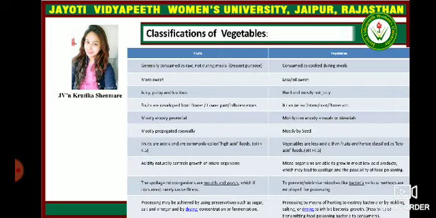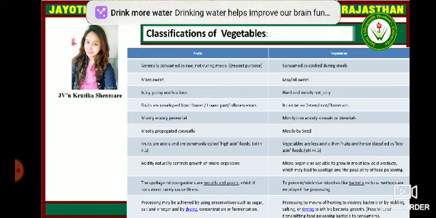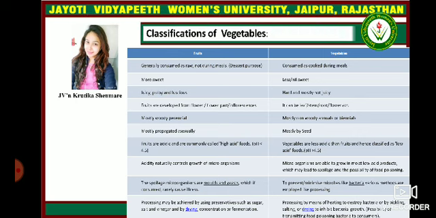Now, how are fruits and vegetables categorized? Generally, what is the basic difference between fruits and vegetables? Fruits are generally consumed raw, not during meals. Vegetables are consumed cooked during meals. Fruits are more sweet, vegetables are less sweet or not sweet. Fruits are juicy, pulpy and luscious. Vegetables are hard and mostly not juicy.